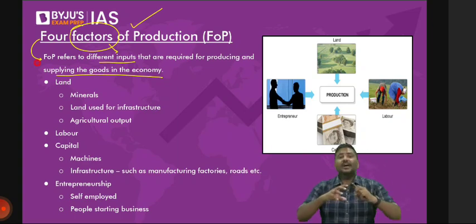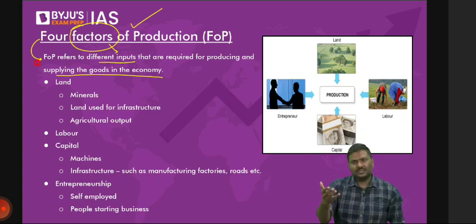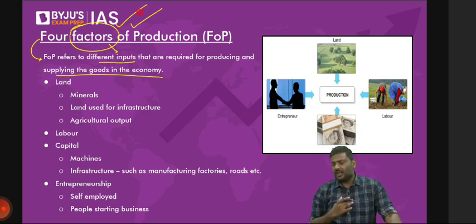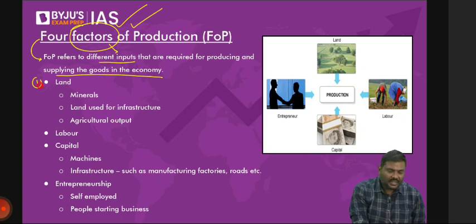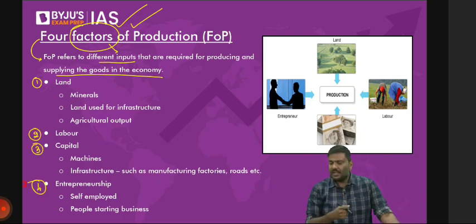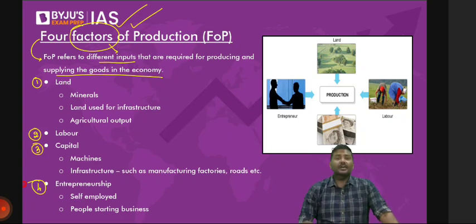So what I'm saying is the idea of a resource, we will take all these resources and divide them into 4 types. Those resources which are used as inputs and divided into 4 types are referred to as factors of production. And what about these 4 factors of production? One is land, second is labor, third is capital, fourth is entrepreneurship. Right?